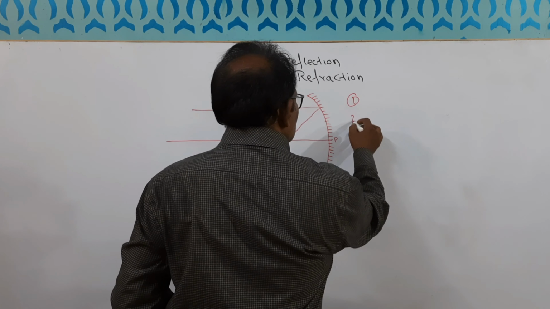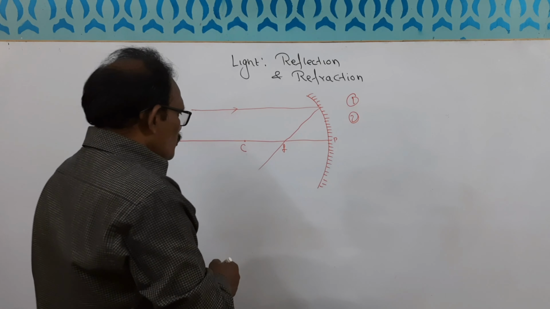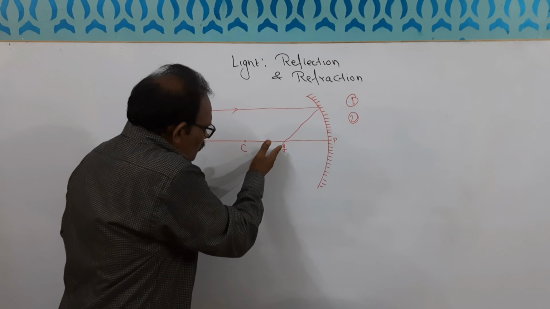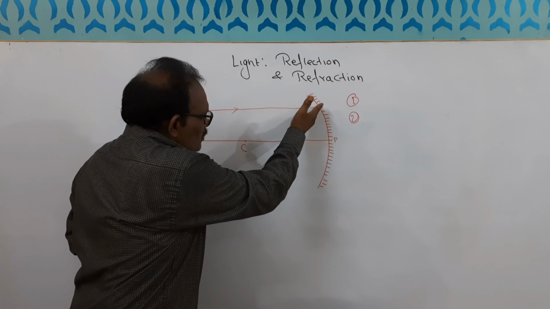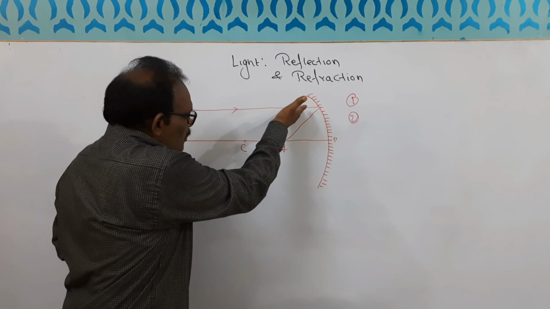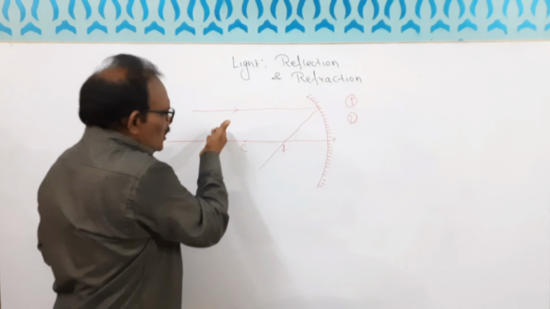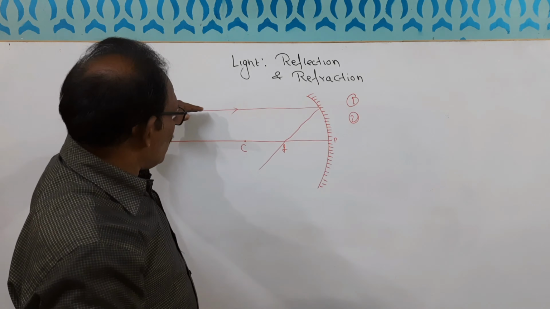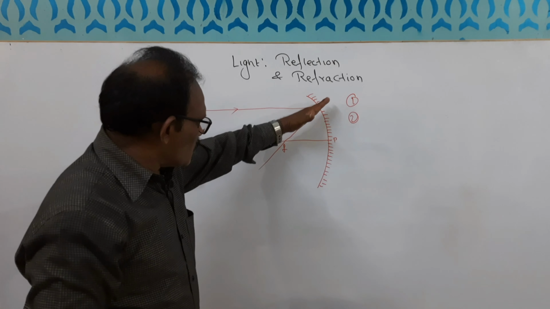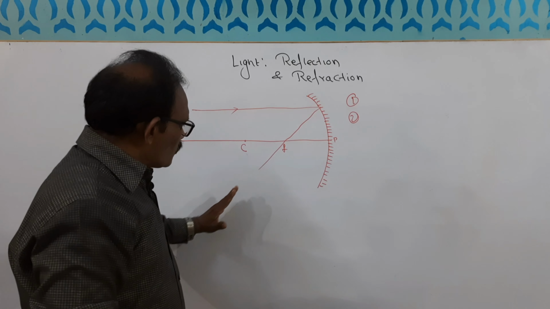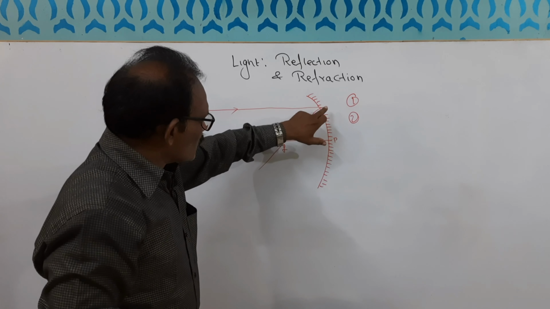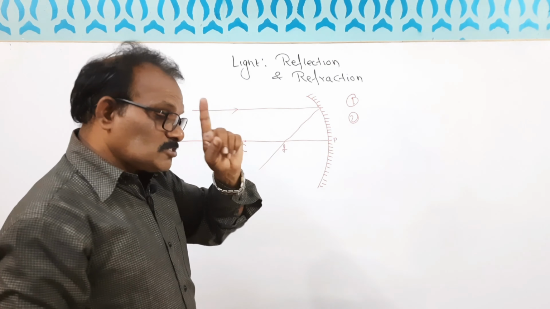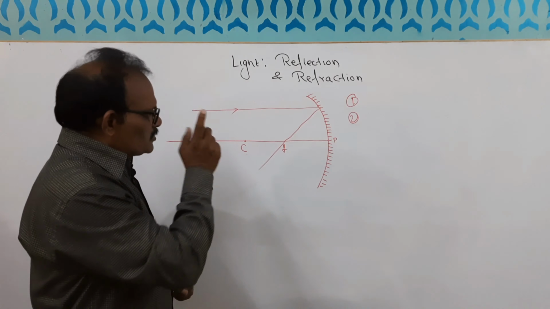Rule number 2 is just vice versa. If any line crosses through focus, after reflection, that line will be parallel to the principal axis. Okay, दो रूल. अगर कोई लाइन फोकस से होते हुए जाएगी तो टकरा के दैट लाइन विल बी पैरेलल टू द प्रिंसिपल एक्सिस. This is law. First law and second law.